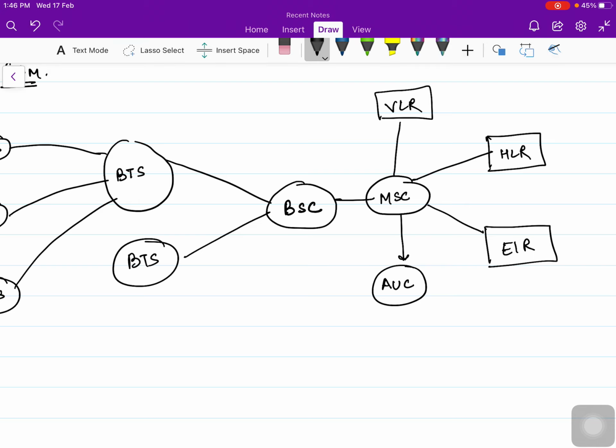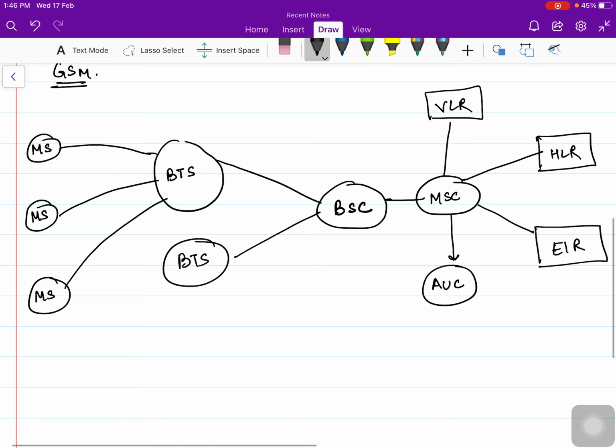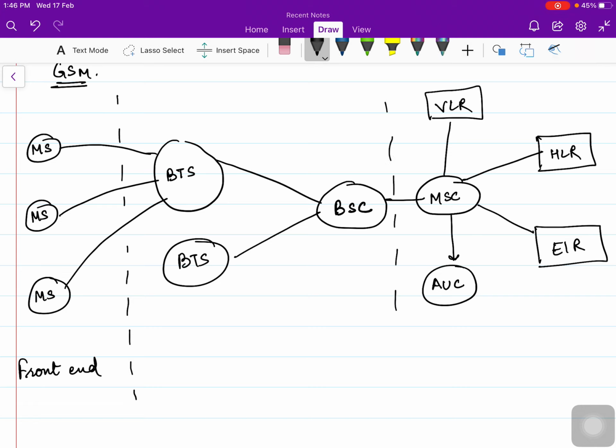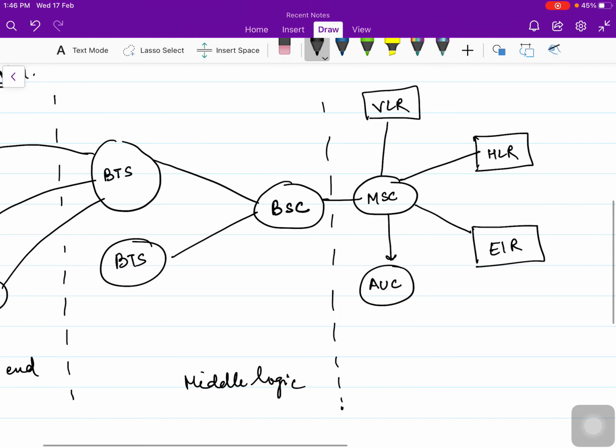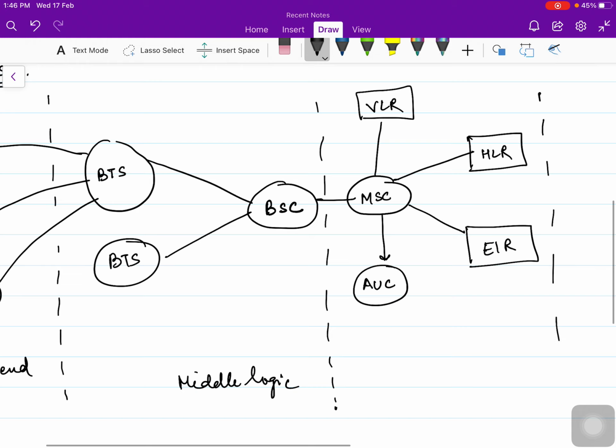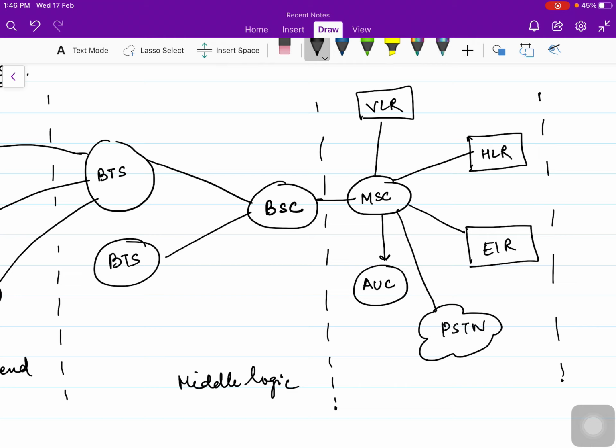MSC is connected to these devices. This part is the front end, this is the middle logic, and this is the backend. It is also connected to the PSTN, Public Switched Telephone Network.